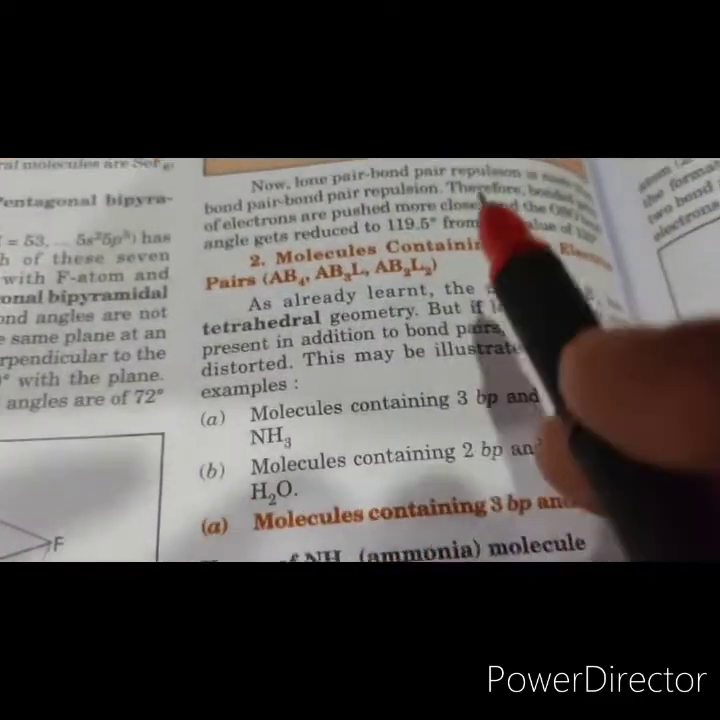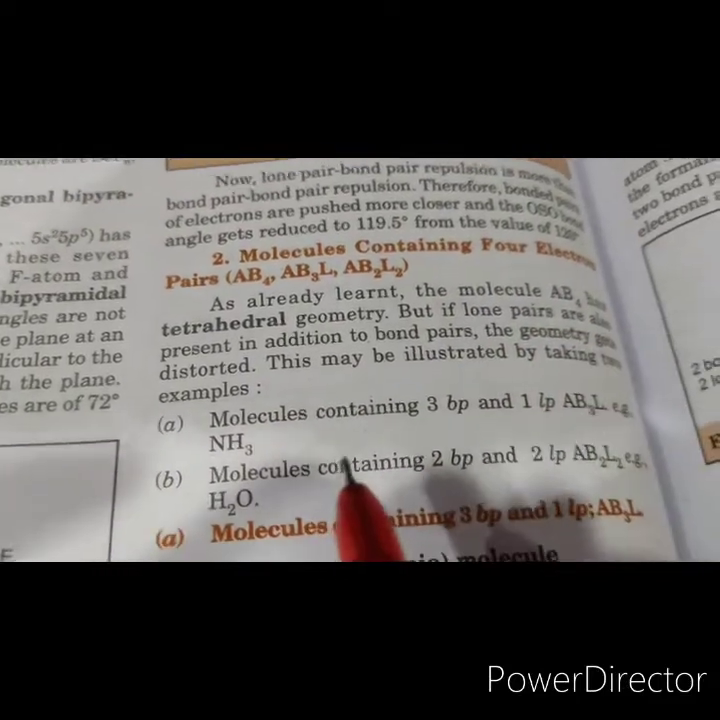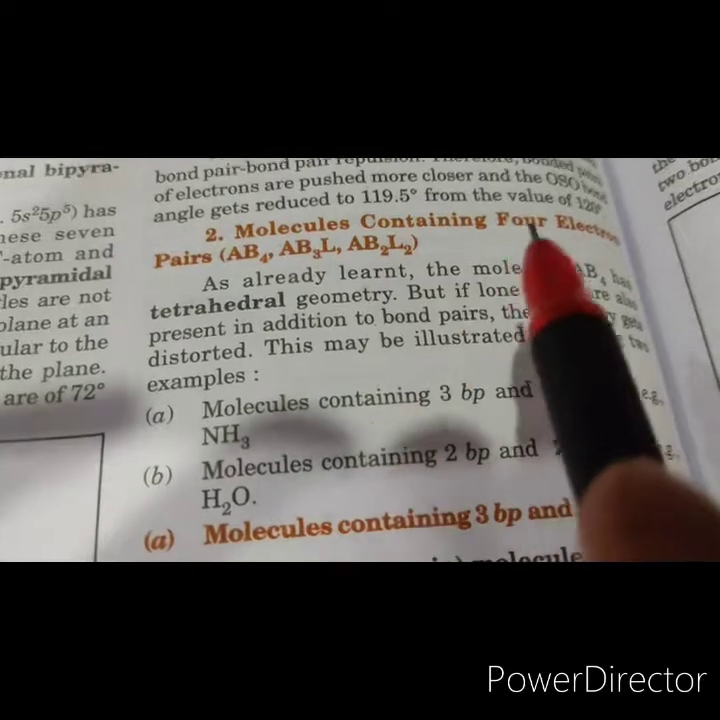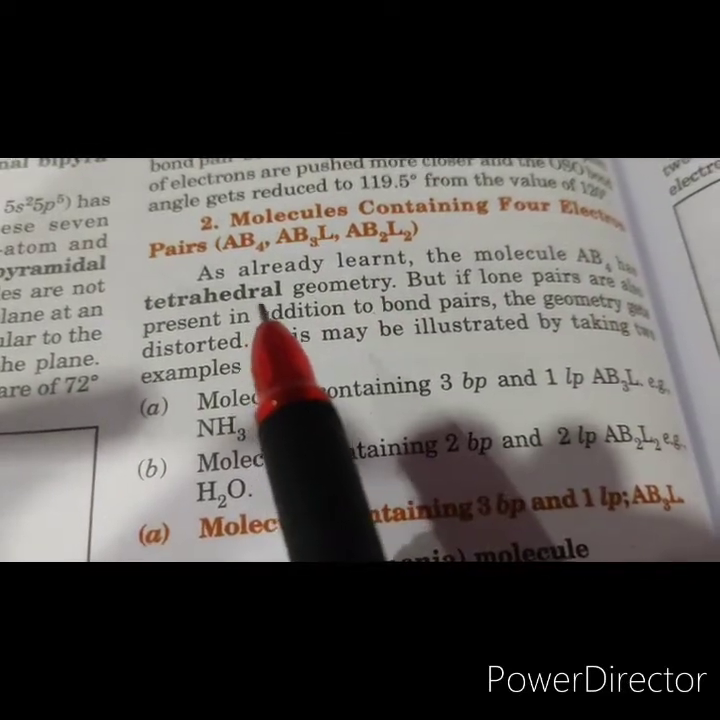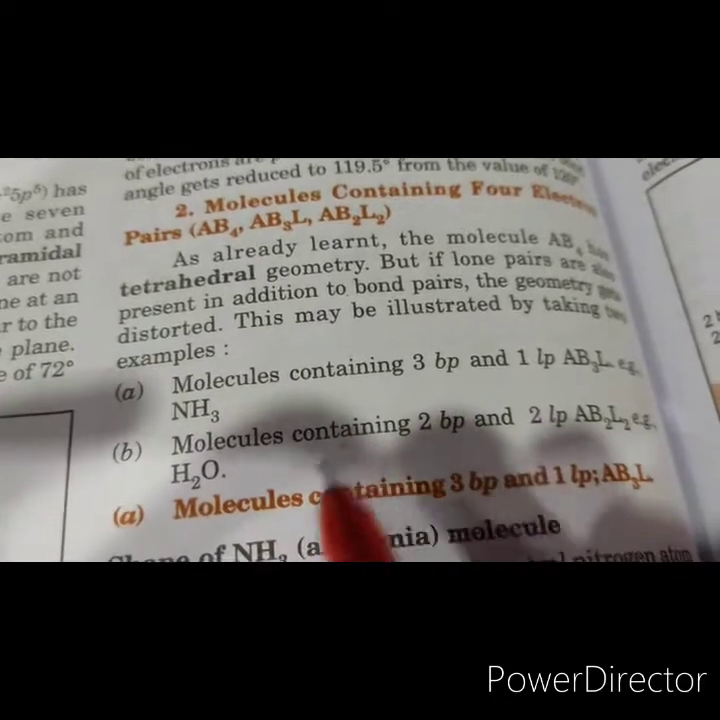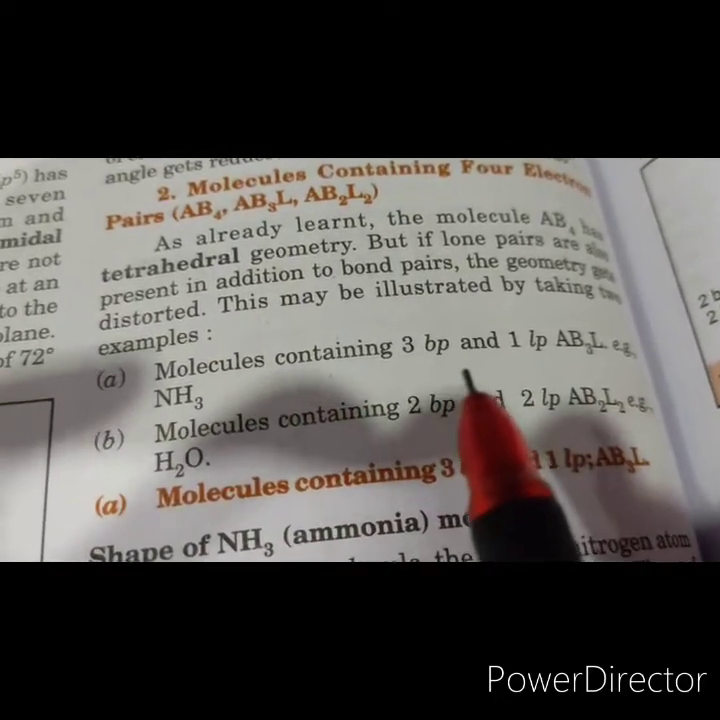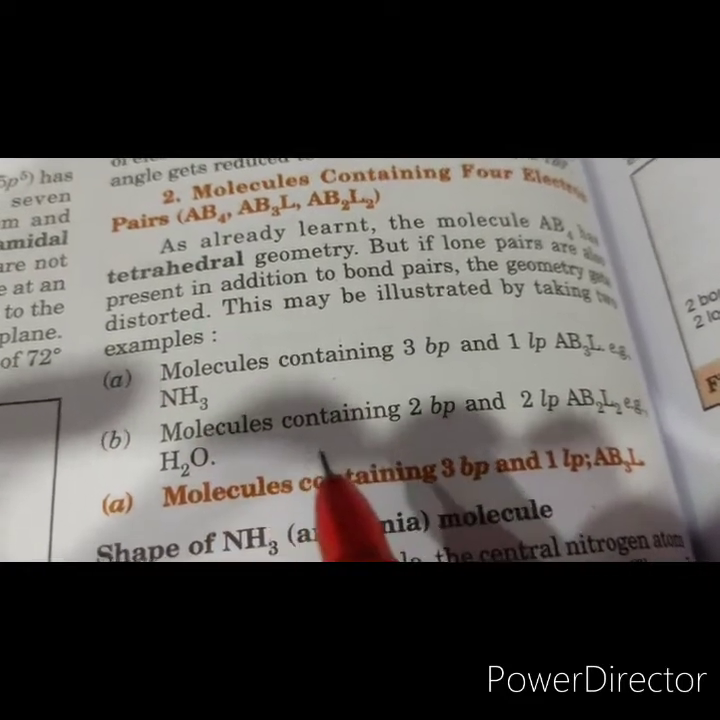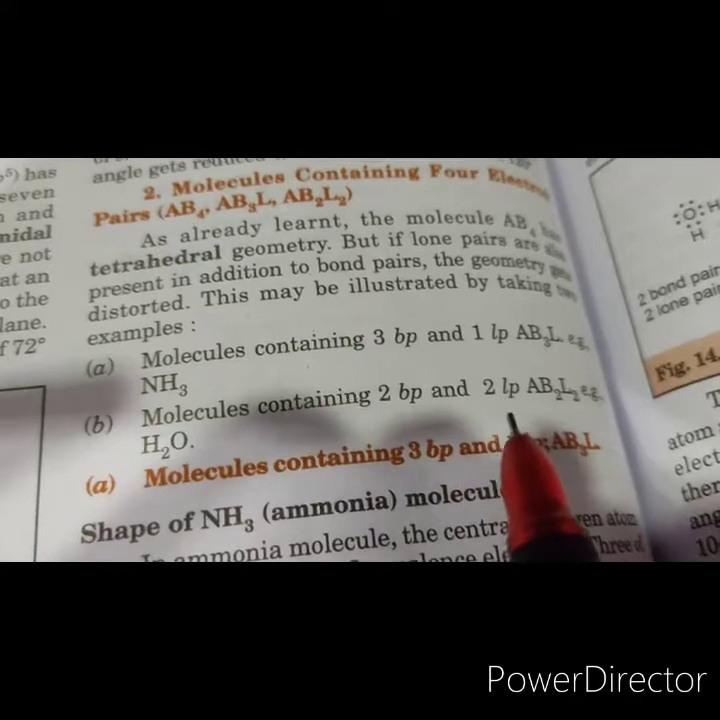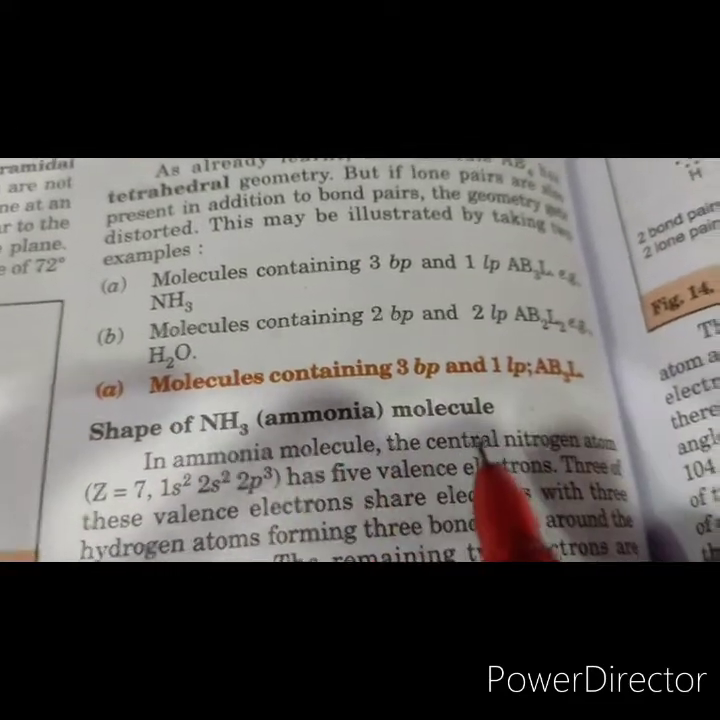Then we come to the molecules which contain 4 electron pairs. In this case, if there are 4 electron pairs around the central atom, the preferred geometry is tetrahedral. In this category we will talk about cases in which molecules contain 3 bond pairs and 1 lone pair, like ammonia, and molecules which contain 2 bond pairs and 2 lone pairs, like water. First let us discuss the shape of ammonia.